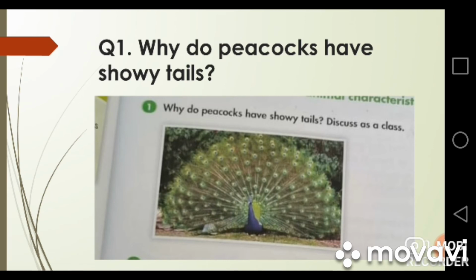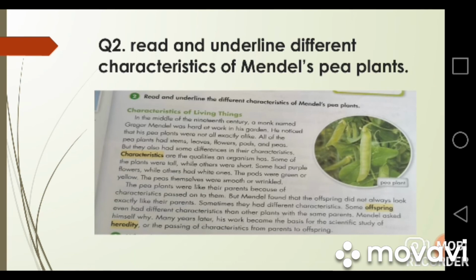Okay, let's discuss question number 1. Here you can see it's a peacock, and it is showing its tail. What do you think? Why do peacocks have showy tails? Mostly peacocks have showy tails to attract mates, meaning their partners. Question number 2. You have to read the whole passage given here, and you have to underline different characteristics of Mendel's pea plant. The characteristics that Mendel noticed in the pea plants during his observation.